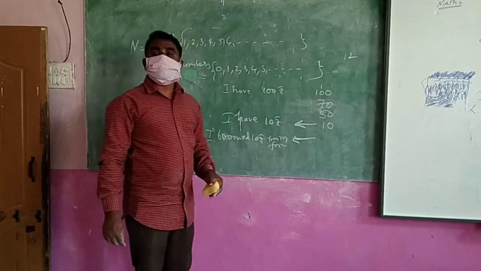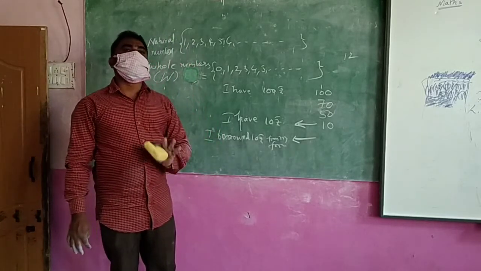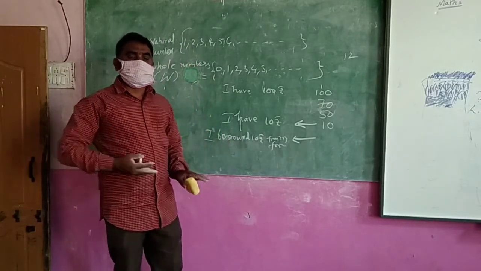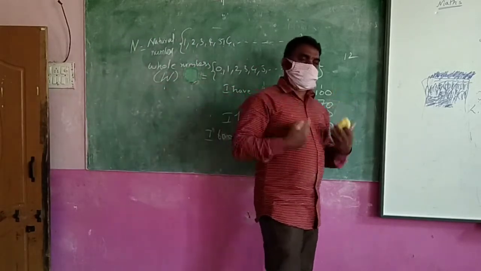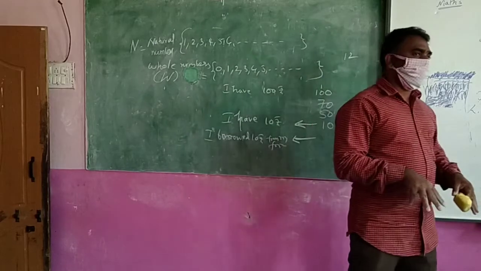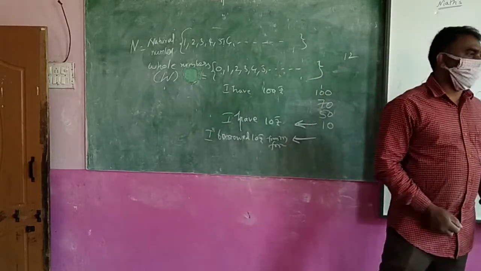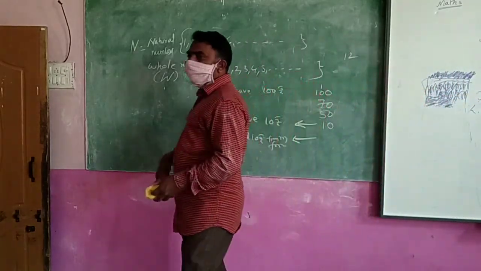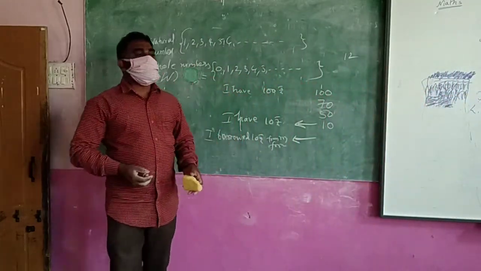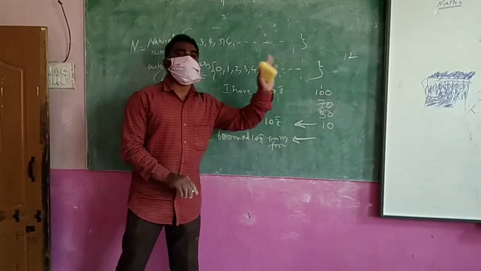If you don't say it, you are going to lie in front of your father. If you say it like that, it is not lying. You said the truth. What is your position? It means you said, my money is totally completed. Not only that, I borrowed 10 rupees from my friend also. But what I am saying to you, these are sentences. If you want to show this situation in numbers, how do you show it?